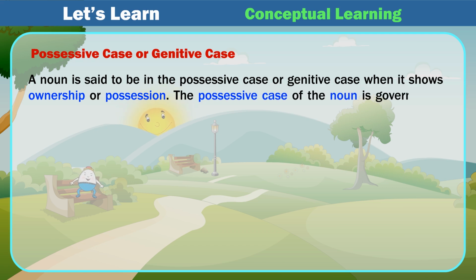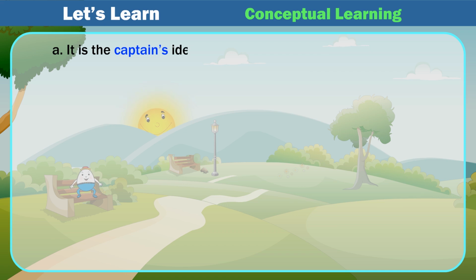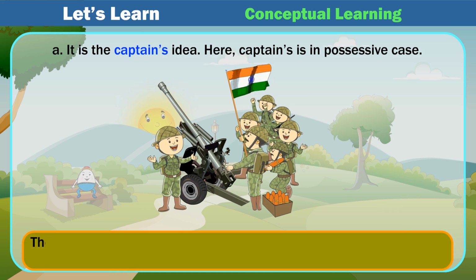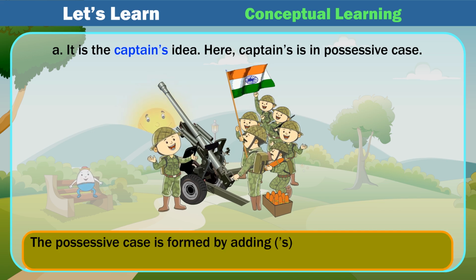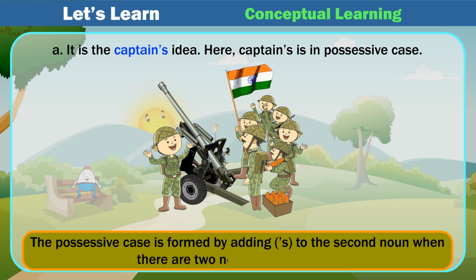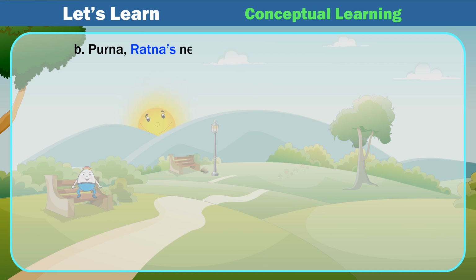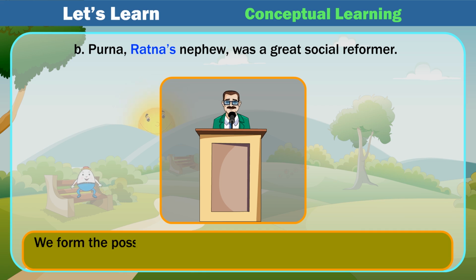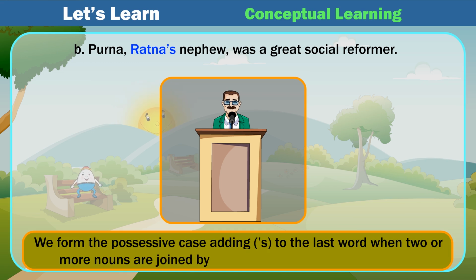The possessive case of the noun is governed by the noun that follows it. Examples: A. It is the captain's idea. Here, captain's is in possessive case. The possessive case is formed by adding 's to the second noun when there are two nouns in apposition. B. Purna, Ratna's nephew, was a great social reformer. We form the possessive case adding 's to the last word when two or more nouns are joined by and and a joint possession is meant.